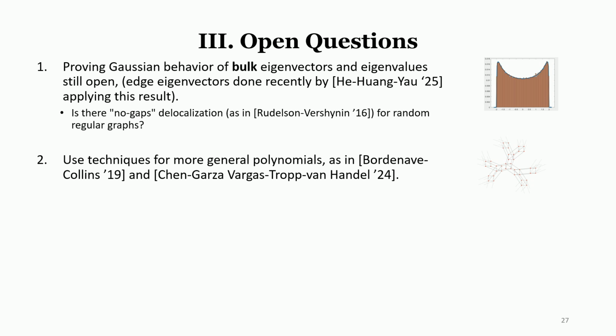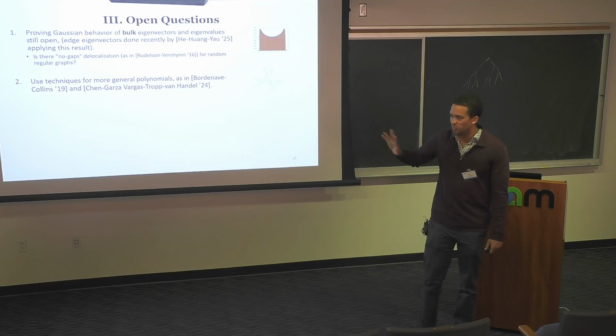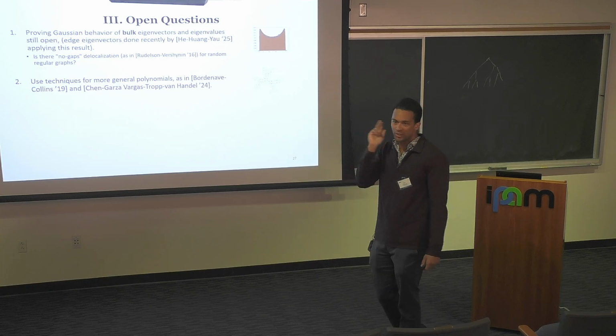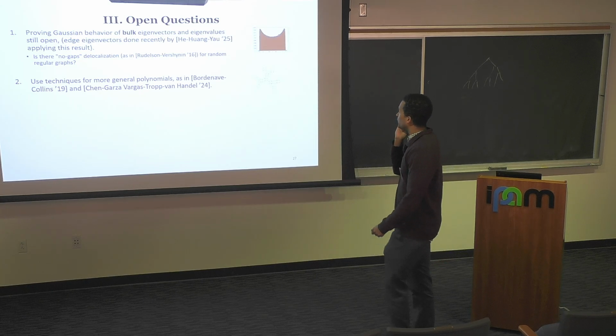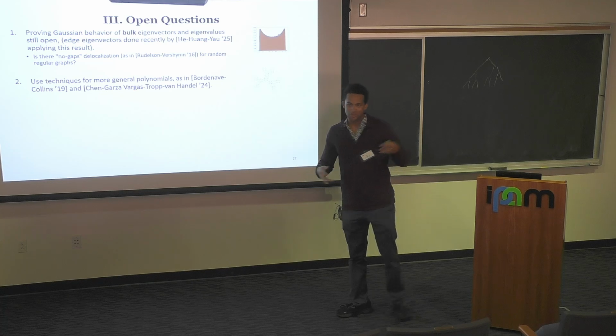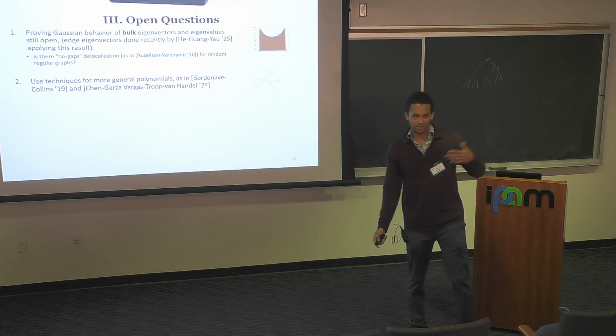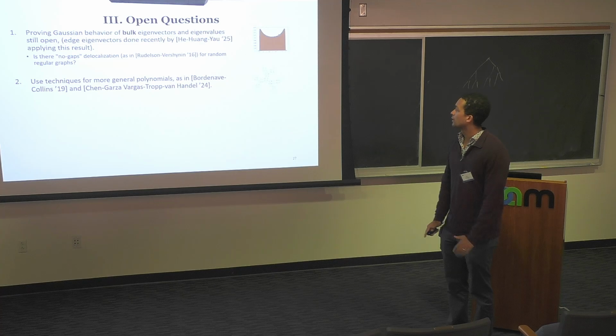I would also like to think about these techniques for more general polynomials, like what we're talking about in terms of strong convergence. For example, I think it would be an interesting exercise to use these techniques to prove that 83% of bipartite random graphs are Ramanujan. If you just go through the proof and use pretty much the exact same techniques, you'll be able to show that type of universality. Once you get to more complicated models, it becomes more difficult. But I'm definitely very much interested in this.